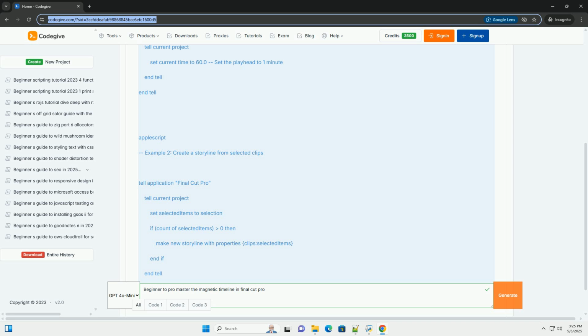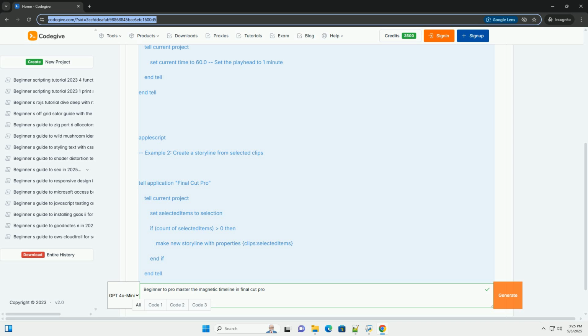3. Detaching audio. Video and audio are often linked. To detach the audio, select the clip, go to Clip, Detach Audio, or use the keyboard shortcut CMD plus Opt plus B. Now you can move and edit the audio independently.